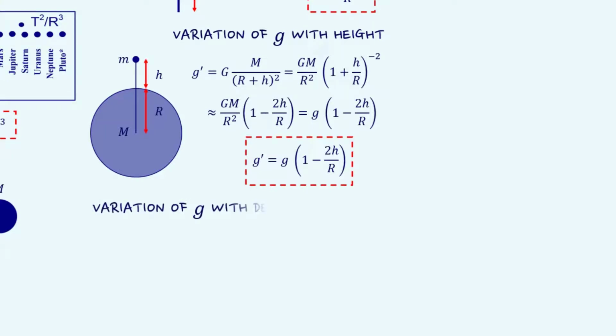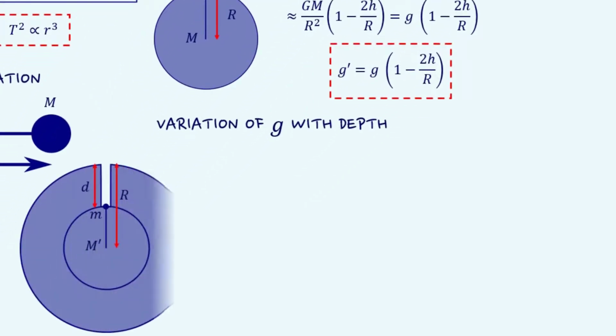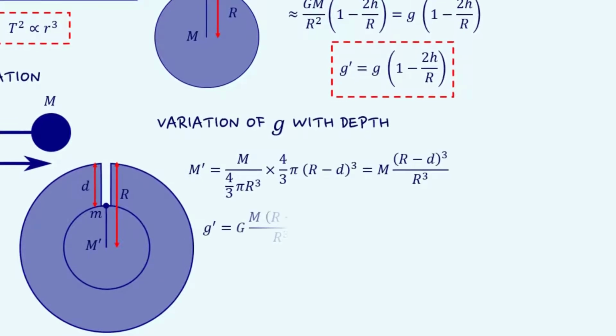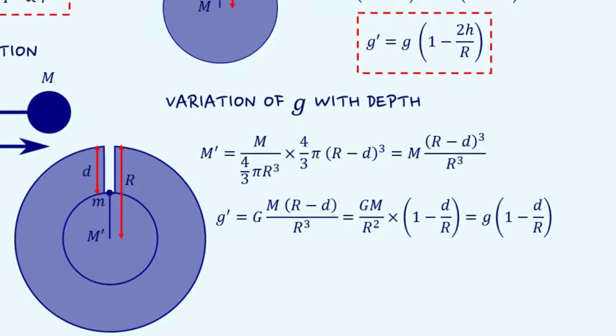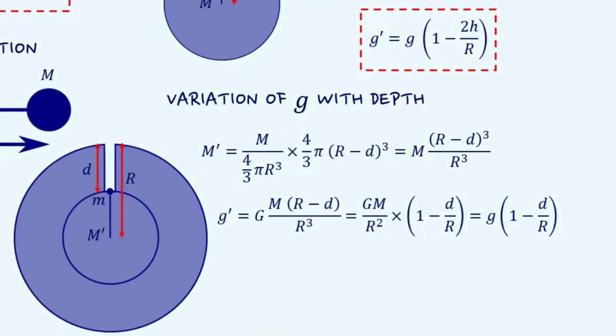At depth d, the actual sphere of the influence shrinks. If we consider the density of the Earth is uniform throughout, then using simple mathematical steps, we can reach the expression for acceleration due to gravity at depth d in terms of acceleration due to gravity on the surface of the Earth as g' = g(1 - d/r).